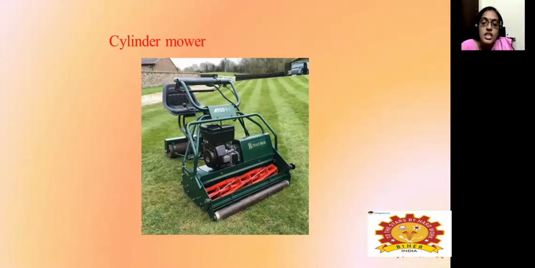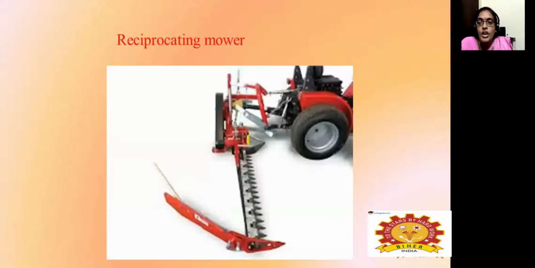So as shown in the image, it consists of a shaft where the blades will be mounted along the cylindrical surface, and mostly it is used in the preparation of a lawn or else ground.